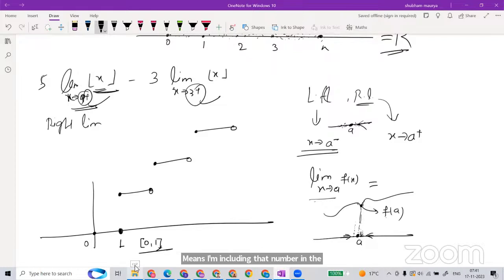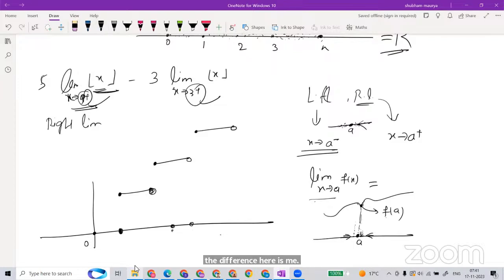Where there is a circle, I am excluding it. So if I have a solid point at 2 and a circle at 3, that means I am including 2 and not including 3. That is the difference between the circle and the solid point.